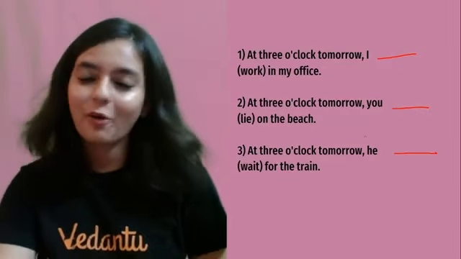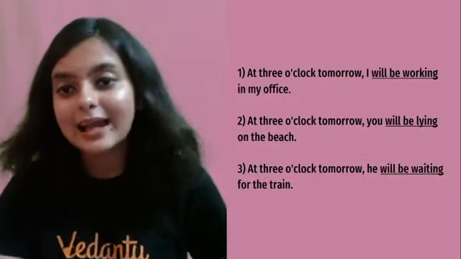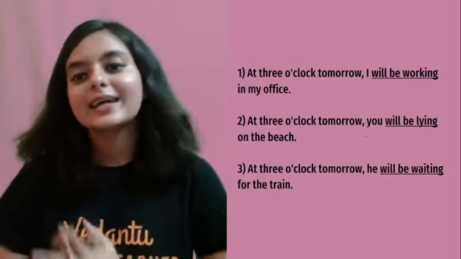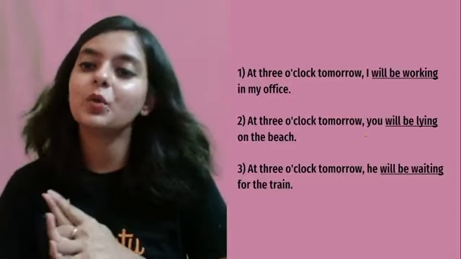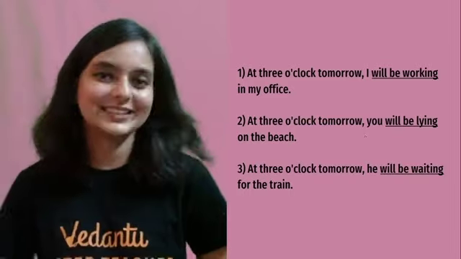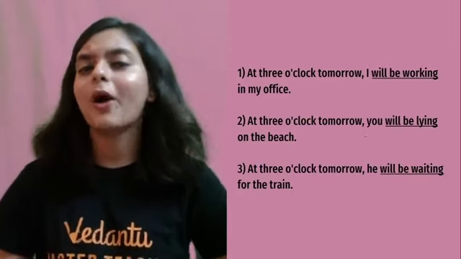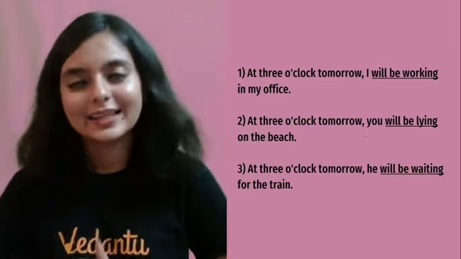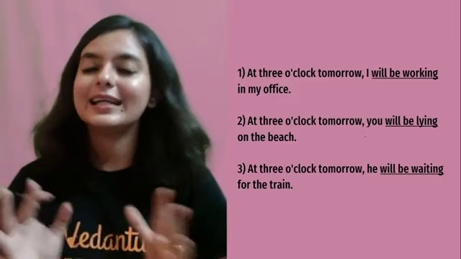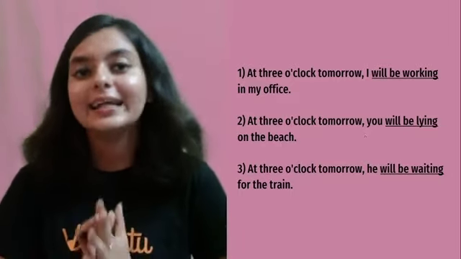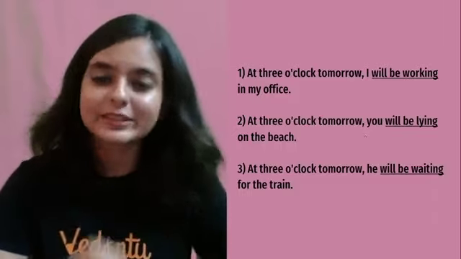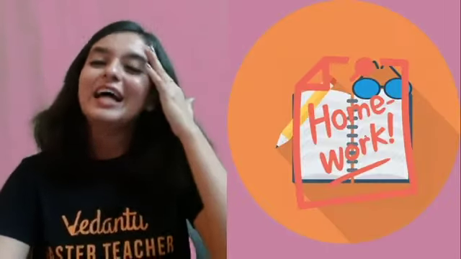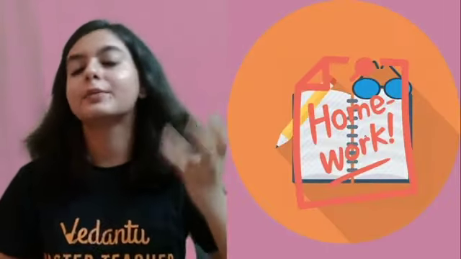Alright, I hope you have already given your answers. So please do tally the answers. These are the answers. I will be working, you will be lying, and he will be waiting. By now it must have become very simplified, and I think you have gained confidence now, at least in whatever portions we did. Till continuous, I think you are absolutely clear. Right? So the rest, that is perfect and perfect continuous, we will be covering in the next session, right?